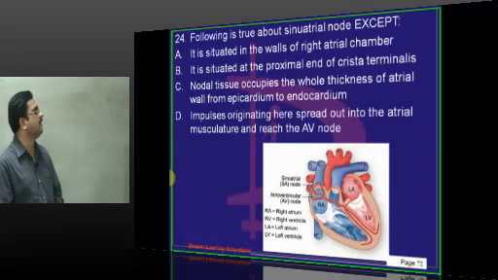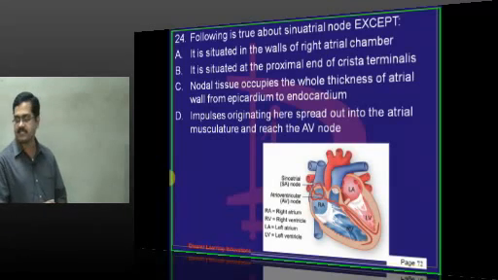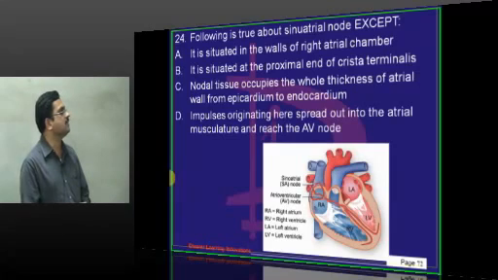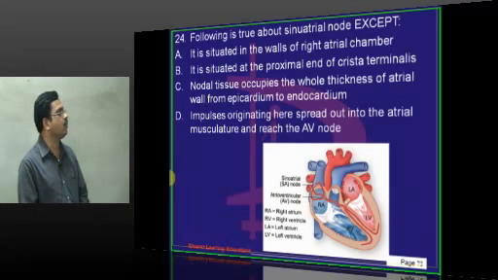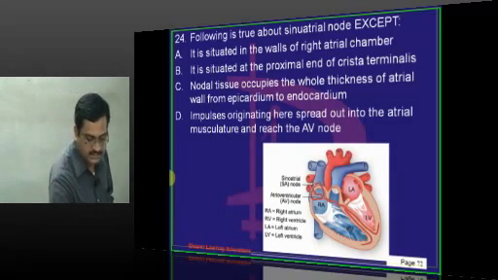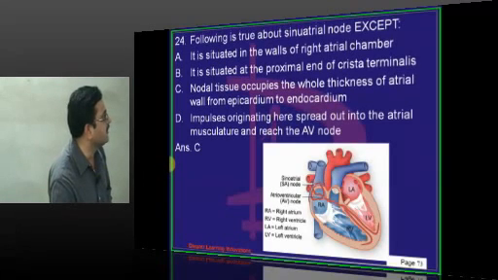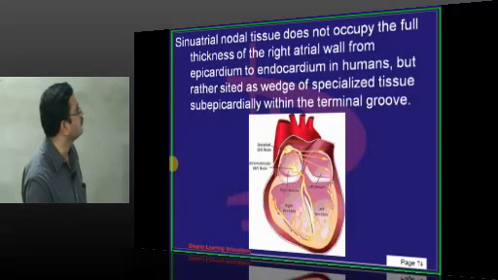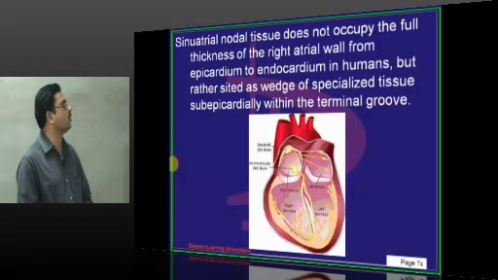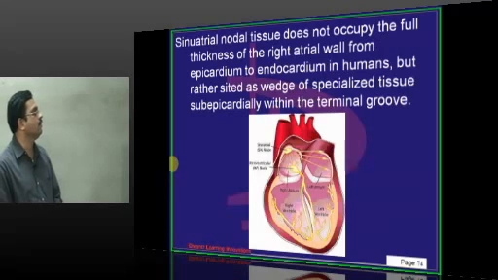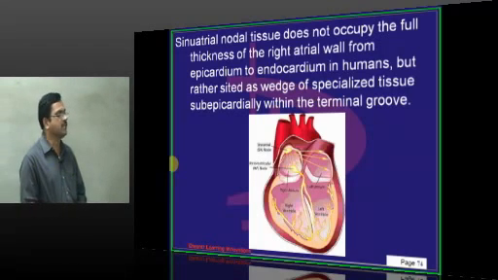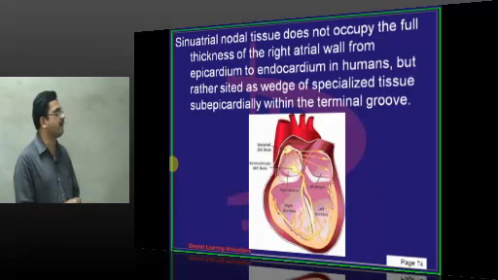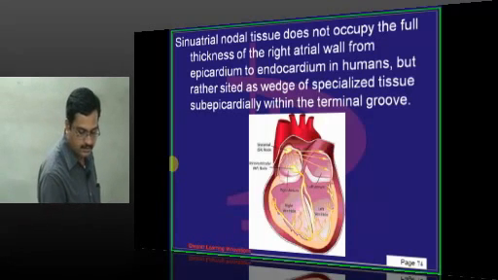So D is correct. Then it is situated at the upper end of the crista terminalis. So that is correct. And then it is situated in the right atrial chamber just below the opening of the superior vena cava. Nodal tissue occupies only the 2/3 thickness of the right atrium. It does not occupy the entire thickness from epicardium to endocardium. So the sinoatrial nodal tissue does not occupy the full thickness of the right atrial wall from epicardium to endocardium. It is present just below the opening of the superior vena cava at the upper end of the crista terminalis.